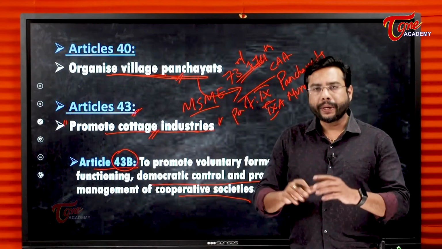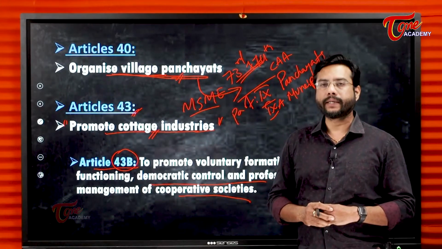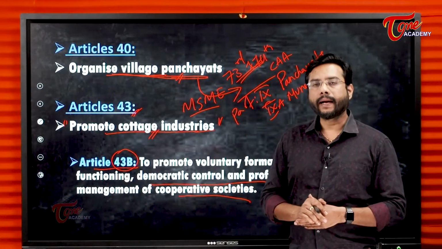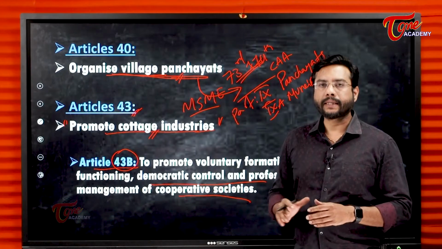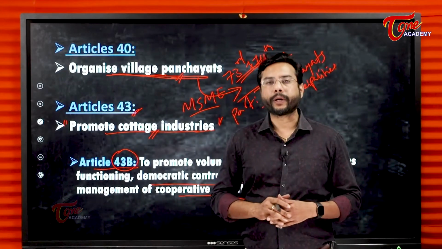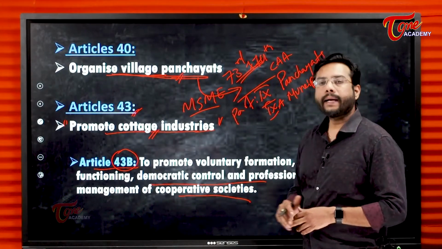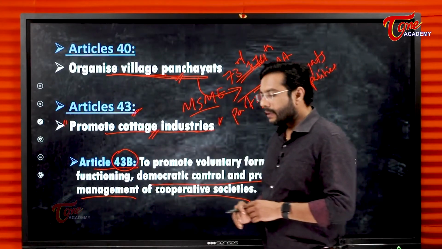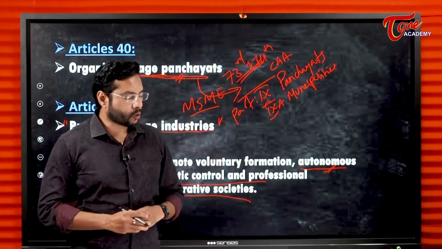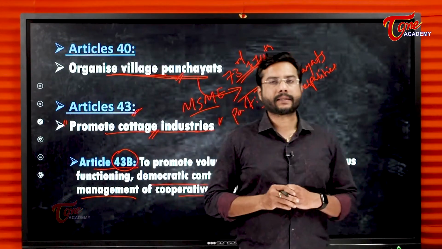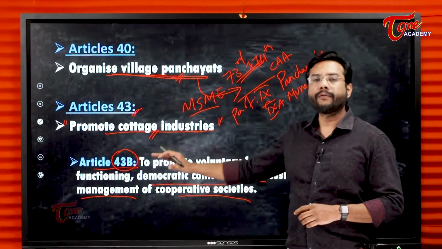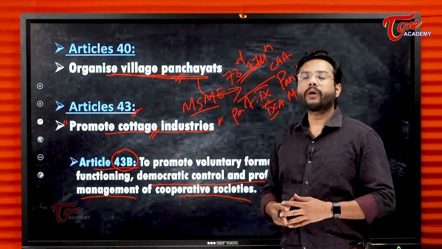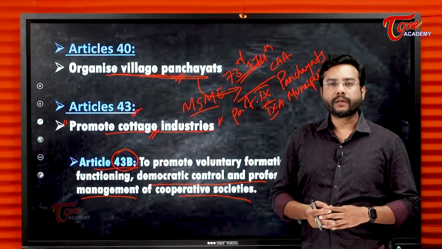We have a periodic elections in any cooperative society. One among them will be elected as a leader, and there will be a democracy kind of decision making in cooperative societies, and the management should be professional, so that the future of these cooperative societies will see the success. So we say Article 43B promotes cooperative societies, giving them autonomous power to function.